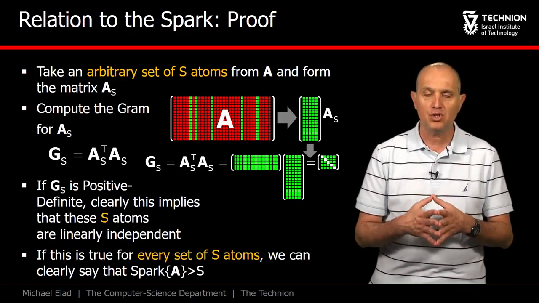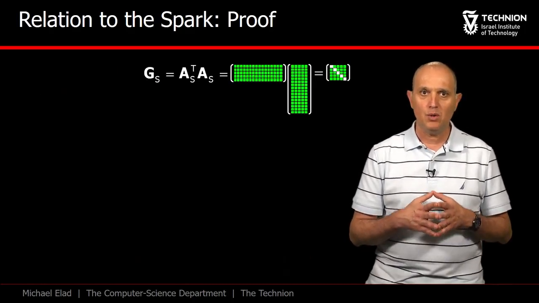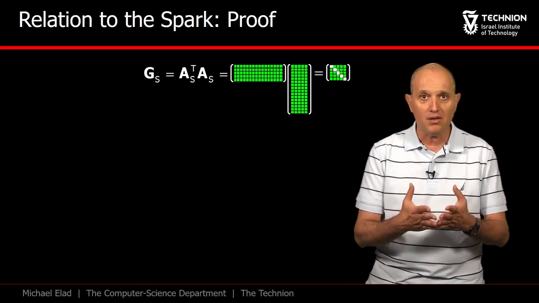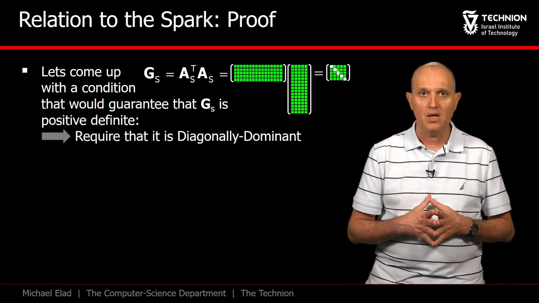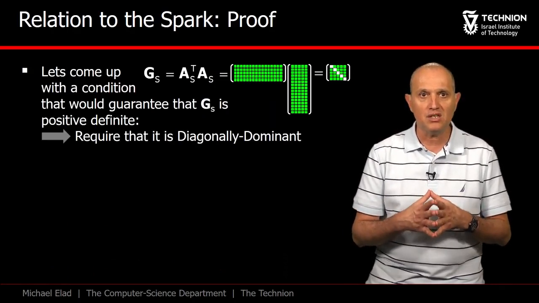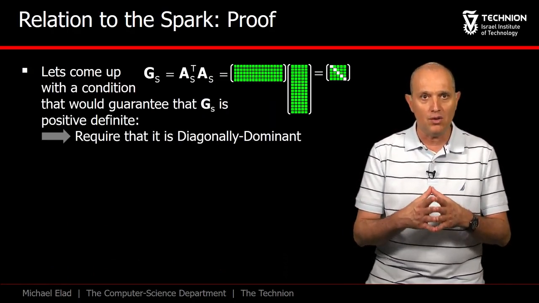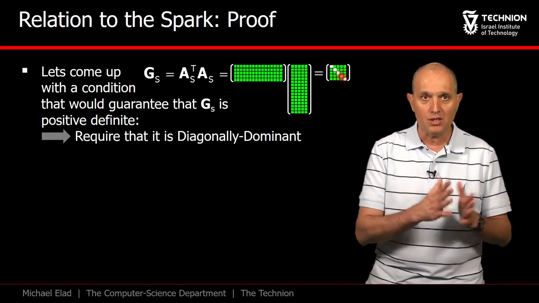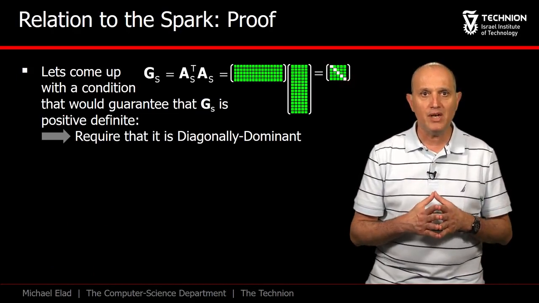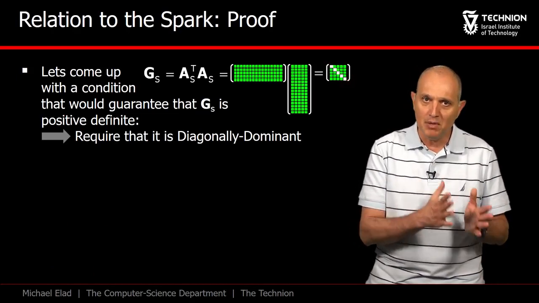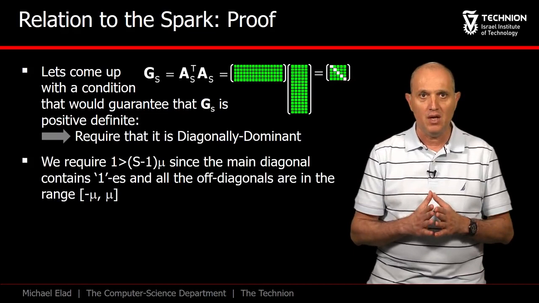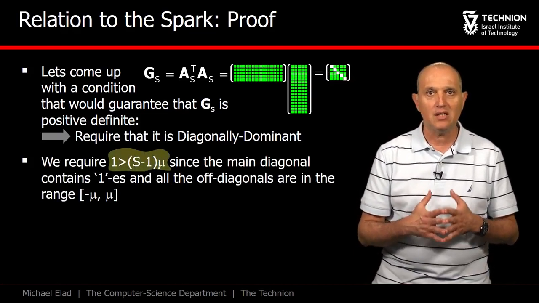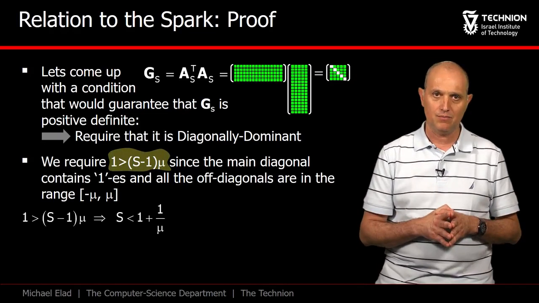This is the strategy we shall follow. We shall propose a simple condition for G_S to be positive definite. Let's require that it is diagonally dominant. The disks of this matrix are all centered around the point 1 on the real axis, since all the main diagonal elements are the same, being 1s. The maximal possible radius for these disks is S minus 1 times mu, and thus if we require 1 to be bigger than this radius, we get the diagonal dominance property.